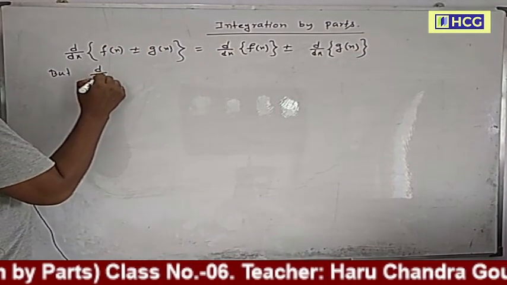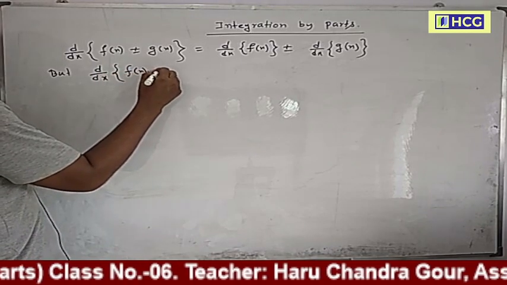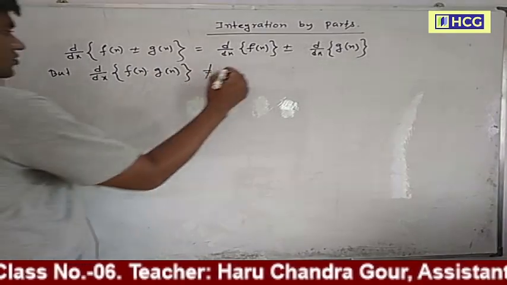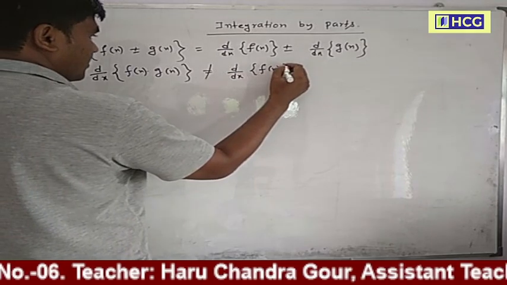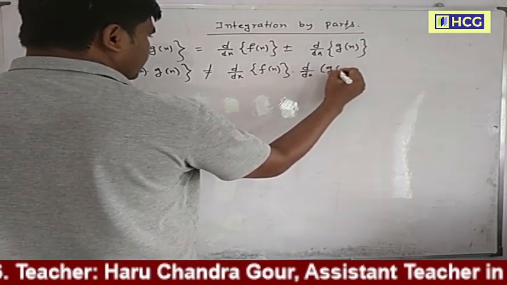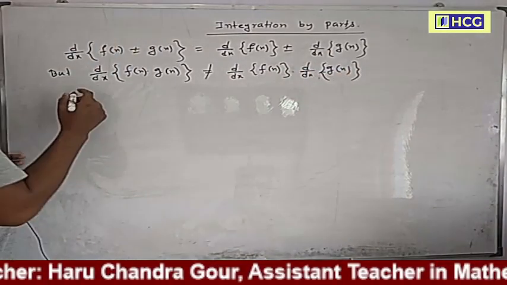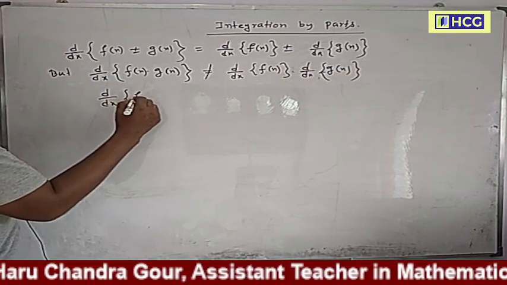But for the product of two functions, the derivative of the product d/dx of f(x) into g(x) is not equal to d/dx of f(x) into d/dx of g(x). This is not equal to. This is equal to d/dx of the two functions f(x) into g(x).